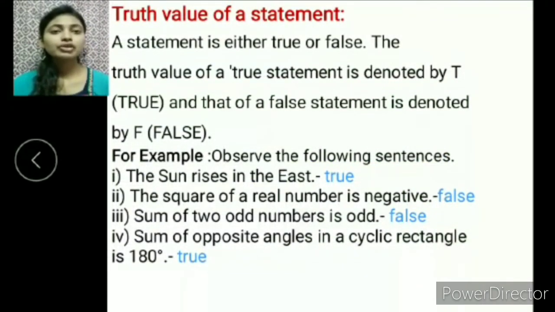The truth value of a statement. A statement is either true or false. The truth value of a true statement is denoted by the letter T, true, and that of a false statement is denoted by the letter F, false.